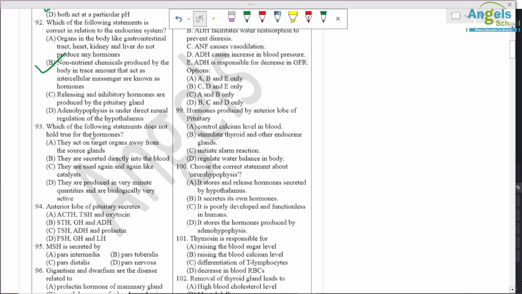Question number 93. Which of the following statements does not hold true for hormones? They act on a target organ away from the source gland. So it is correct. They secrete directly into blood. Again correct. They are used again and again like a catalyst. So hormone is not used again and again. So it is incorrect.